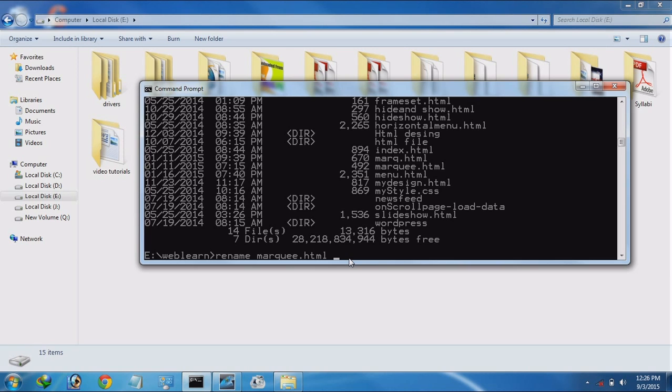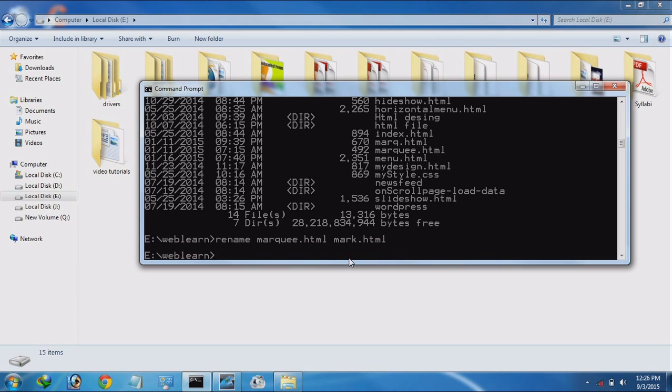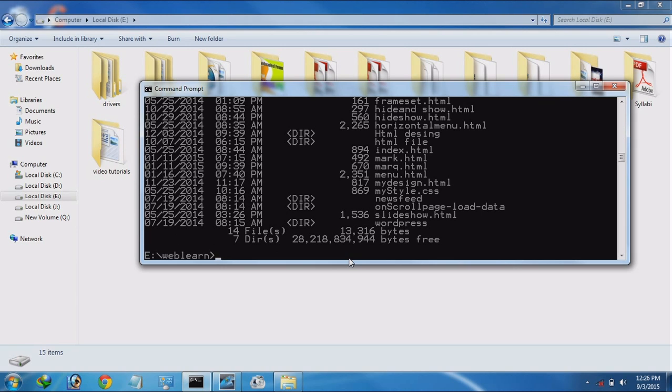From which name you want to change it, right here. mark.html. See whether it is changed or not. There are mark. Is it there? Okay. Now it means our file name is changed.